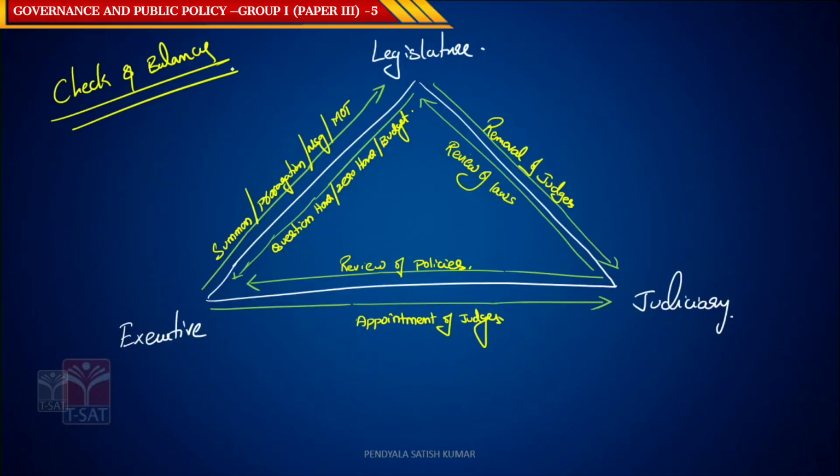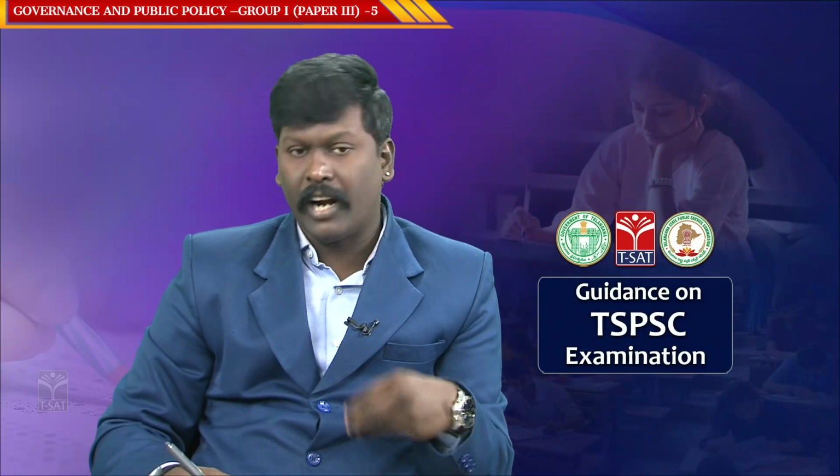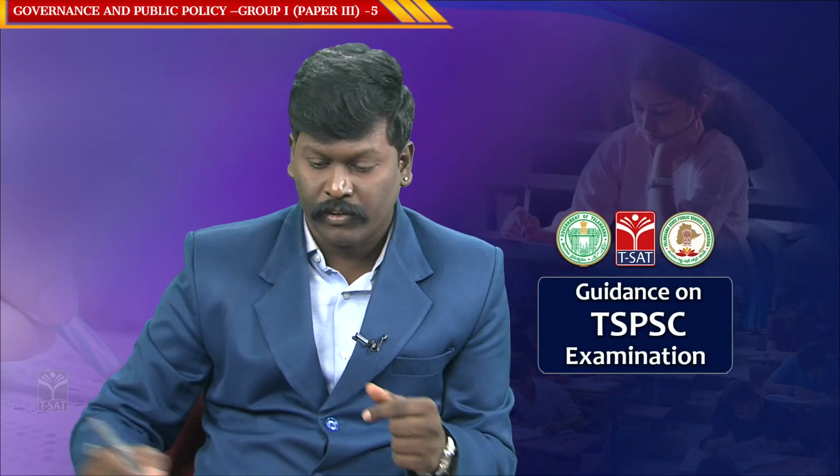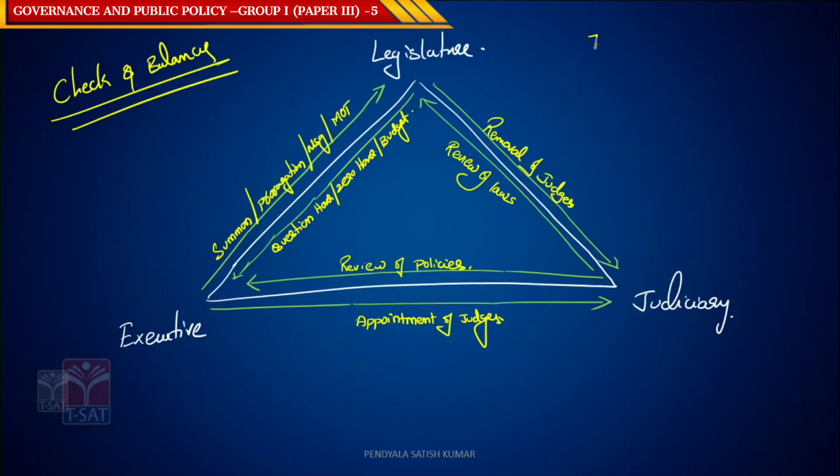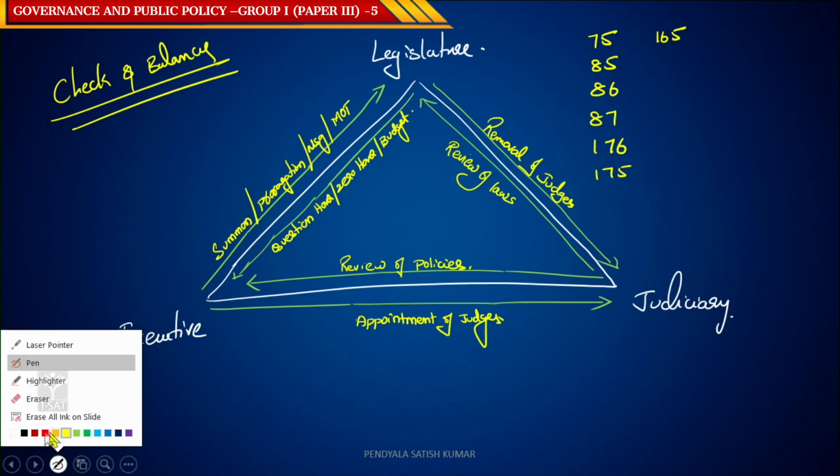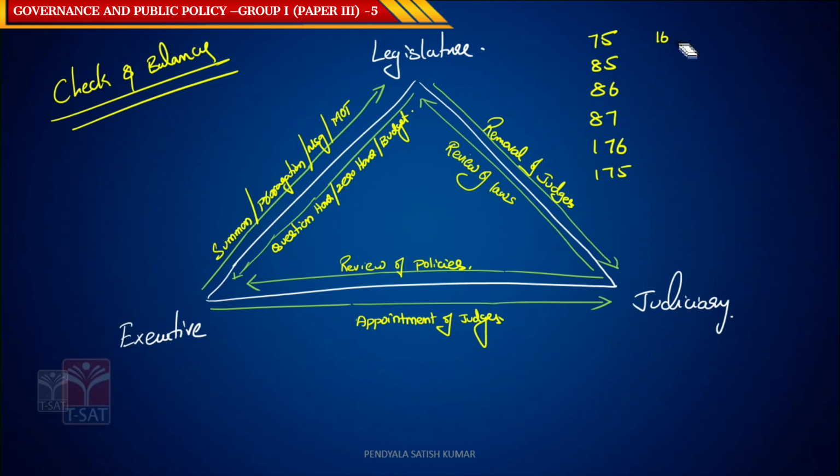So what are the constitutional provisions, articles related to this checks and balances? I will give the list. Try to understand. Article 75, Article 85, Article 86, Article 87, Article 176, Article 175, Article 164. 165 is Attorney General.